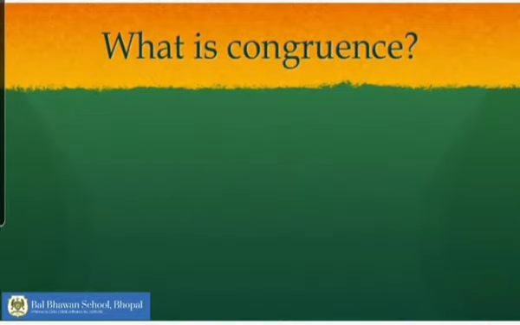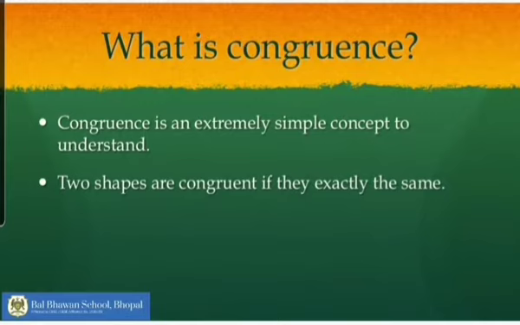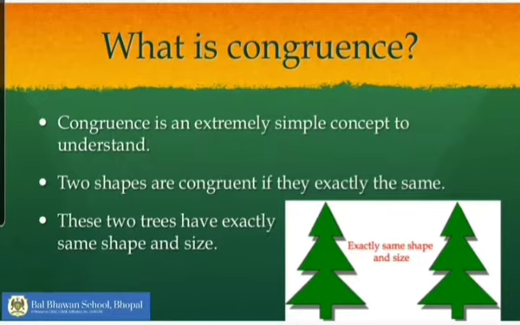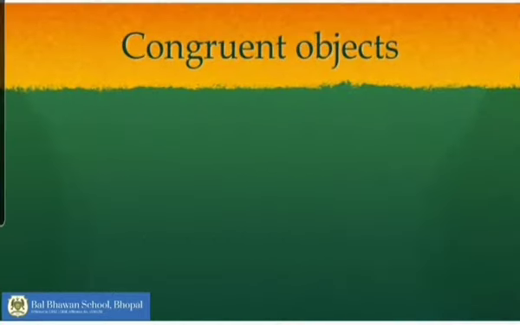Children, let us talk about what is congruency. Congruence is an extremely simple concept to understand. Two shapes are congruent if they are exactly the same. Like I have taken two trees over here which have the same dimensions. So these two trees have exactly the same shape and size. Thus, we can say that these two trees are congruent.